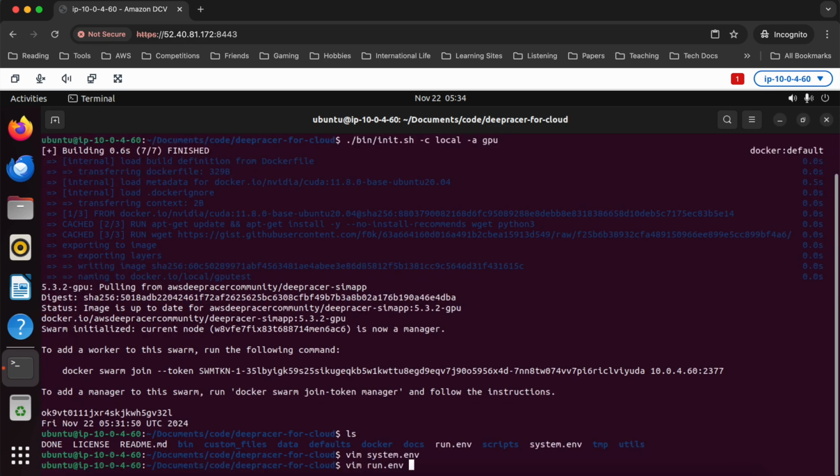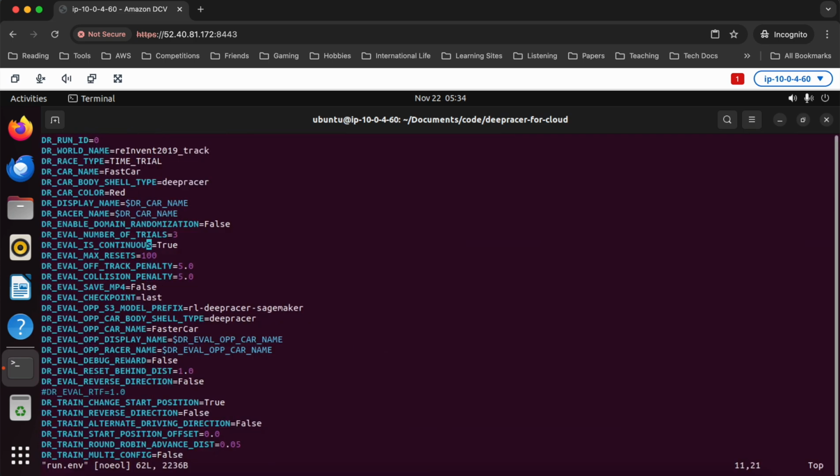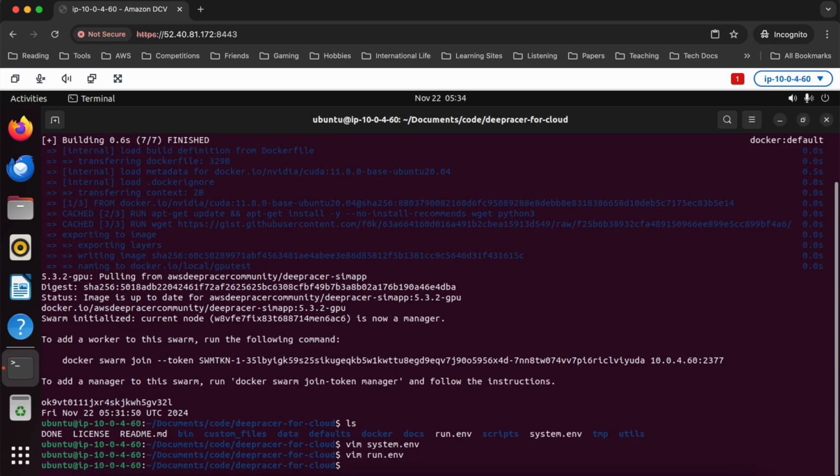If we go to run.env, you'll see some settings here, like what racetrack we're going to use, what type of race, what is the car called, what does the car look like. You can adjust the shell style. deepracer is the default style for the car. When we evaluate, do we want to save an MP4 video? I kind of do. I like that. I'm going to turn that on. We'll leave most of the other stuff the way it is.